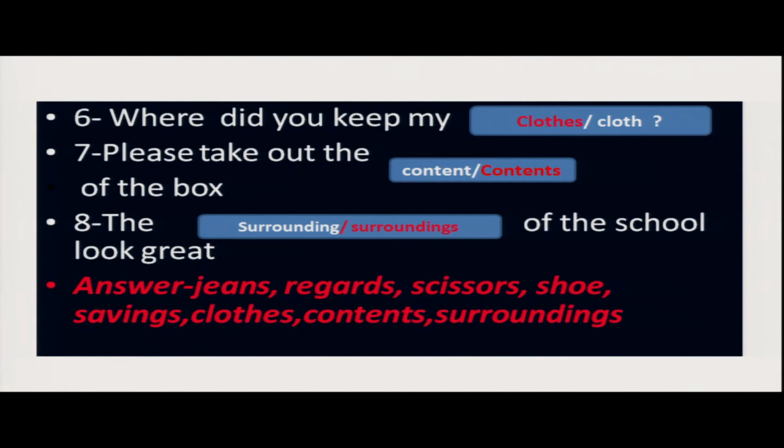Please take out the content or contents of the box. Definitely, your answer is contents. Next one, the surrounding or surroundings of the school look great. Of course, surroundings. So your answers are jeans, regards, scissors, shoe, savings, clothes, contents and surroundings.